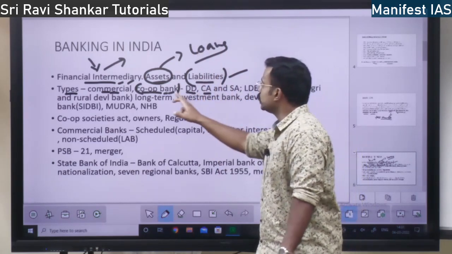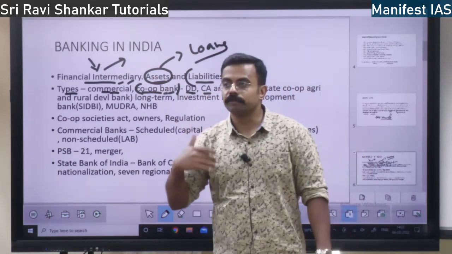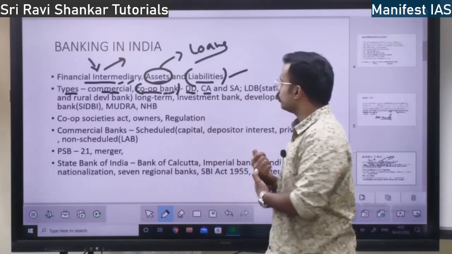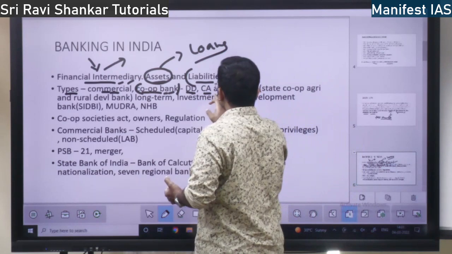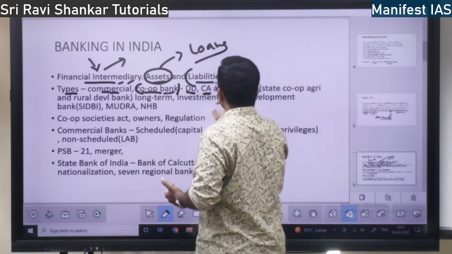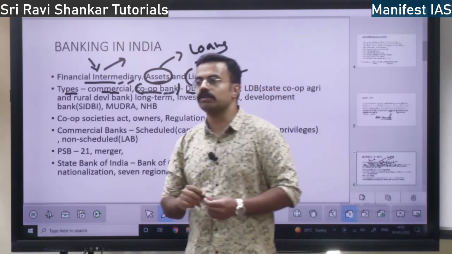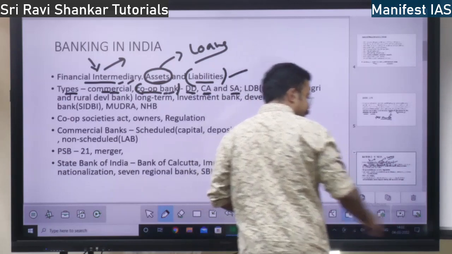So the cooperative bank maintains demand deposits. Demand: when you go and demand the money, they should give it to you. That is your own money, savings money. So that can be done. Then also it maintains what? Current account and savings account. Both are maintained by the cooperative banks, right?